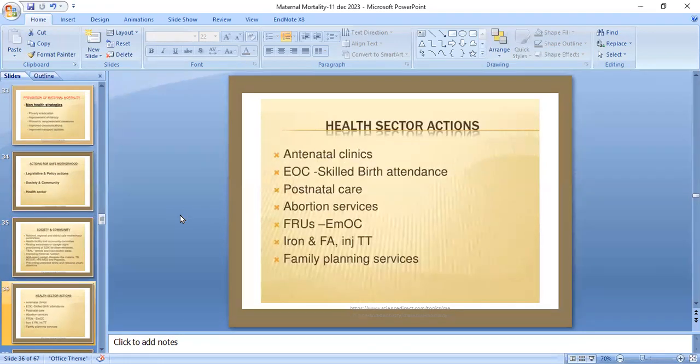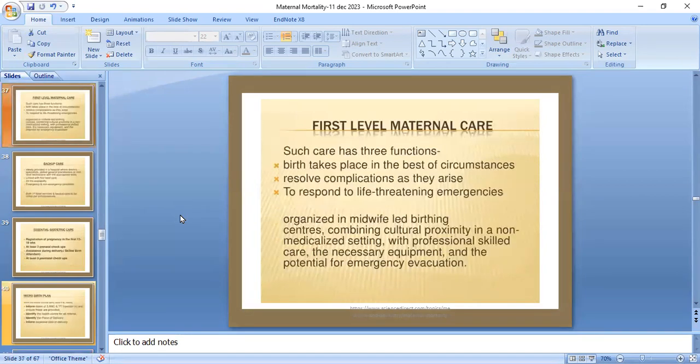Antenatal clinics and skilled worker attendance, postnatal care, abortion services, emergency obstetric care services, iron tablets and tetanus injection, and family planning services all should be available for reducing maternal mortality.